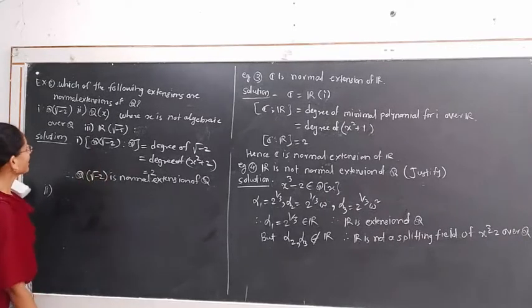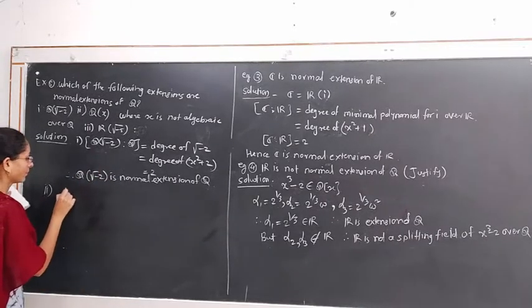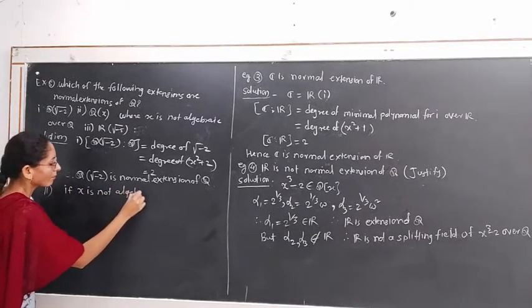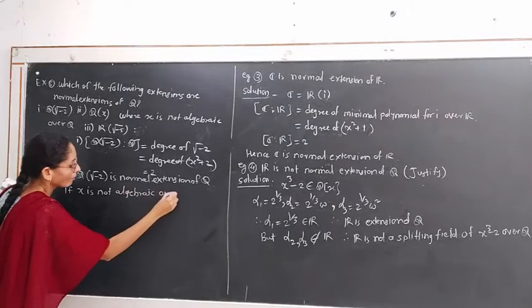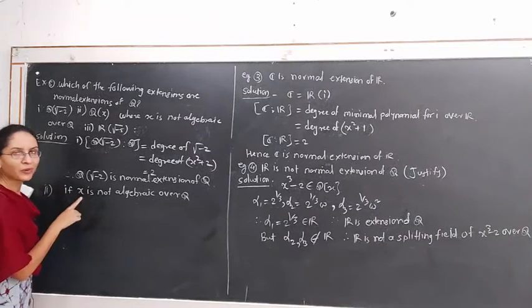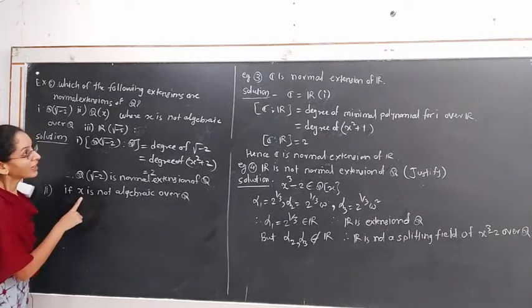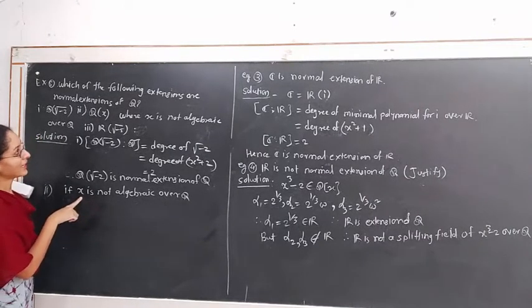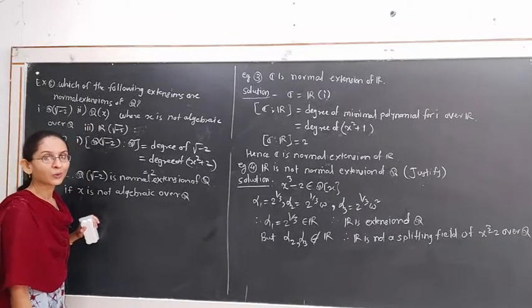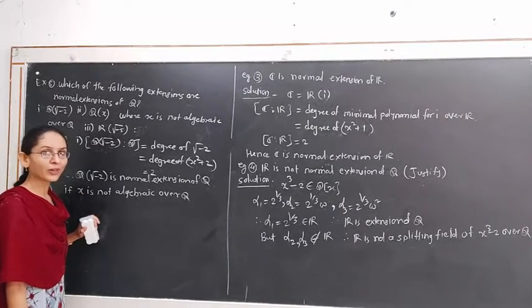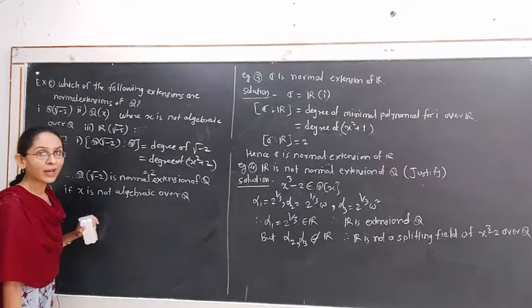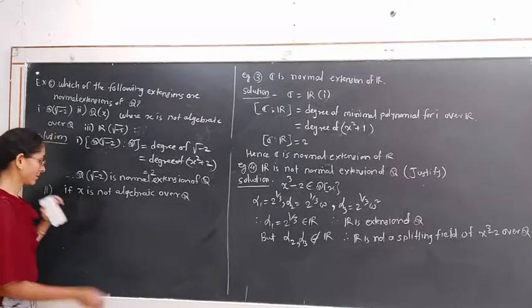As x is not algebraic over Q, we cannot form a minimal polynomial for x over Q. Hence, we cannot say that Q(x) is the splitting field of some polynomial or some family of polynomials over Q. Hence, Q(x) is not a normal extension over Q where x is not algebraic.